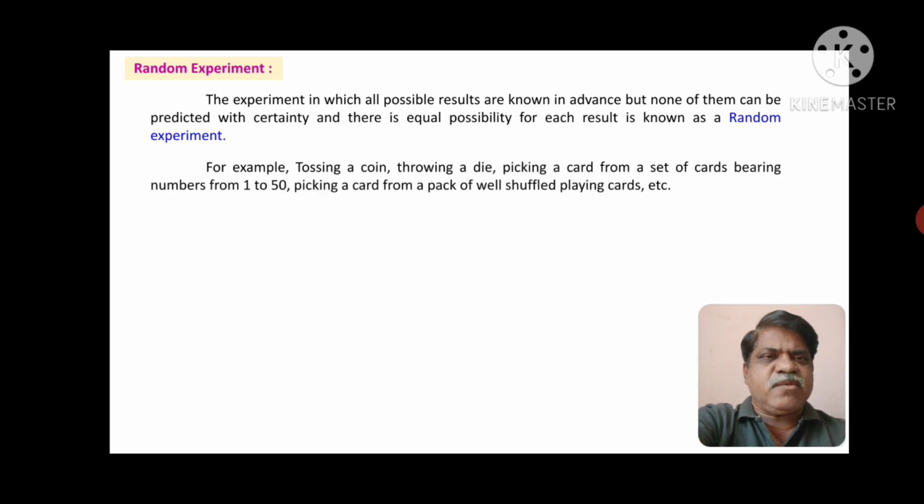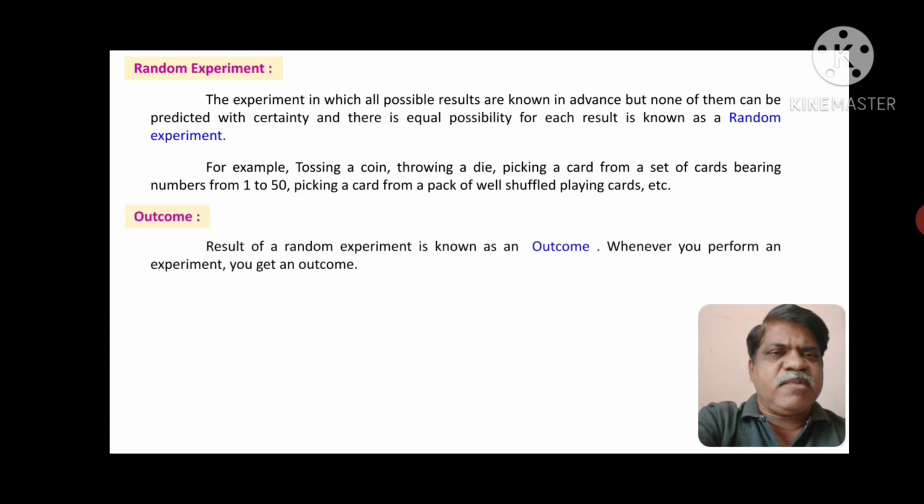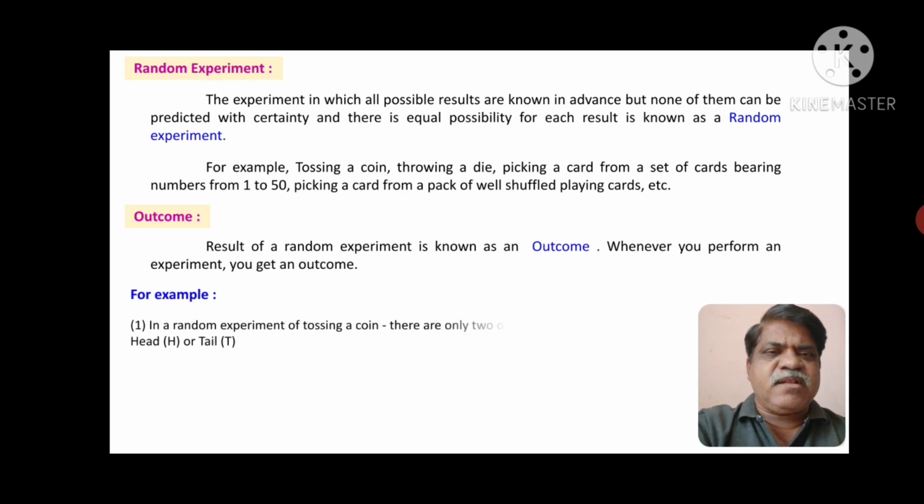For example, tossing a coin, throwing a die, picking a card from a set of cards, picking numbers from 1 to 50, picking a card from a pack of well-shuffled playing cards, etc. Friends, what is an outcome now? The result of a random experiment is known as an outcome. Whenever you perform an experiment, you get an outcome. For example, in a random experiment of tossing a coin, there are two outcomes, head and tail.